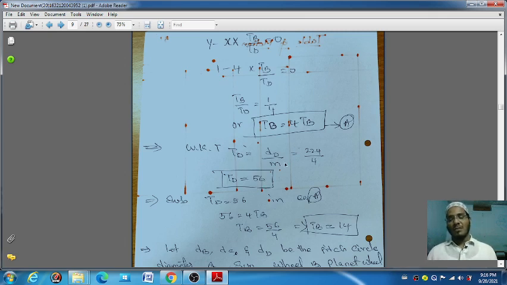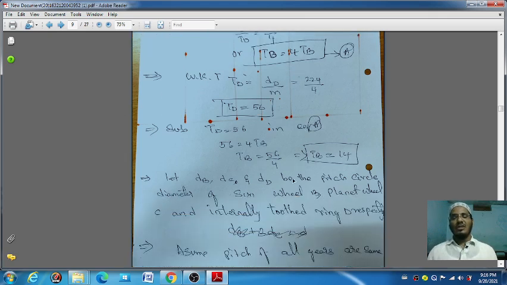You take the pitch circular diameter value and divide it by the module, then you will get the number of teeth on gear D. Then substitute the number of gear D teeth in this equation A, and you will get the number of teeth on gear B.